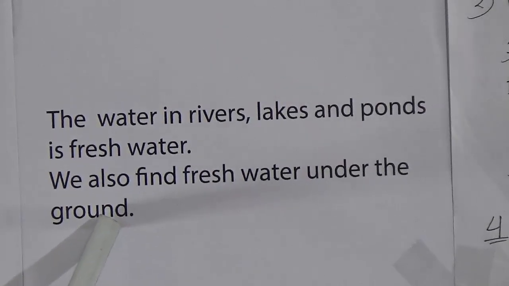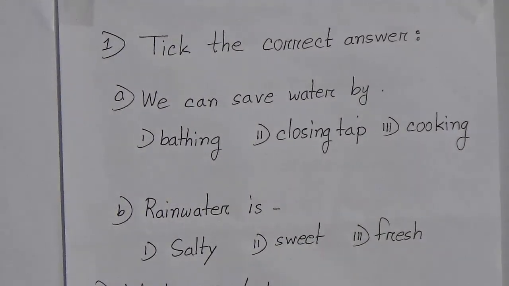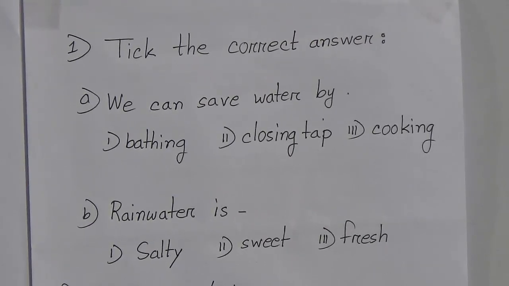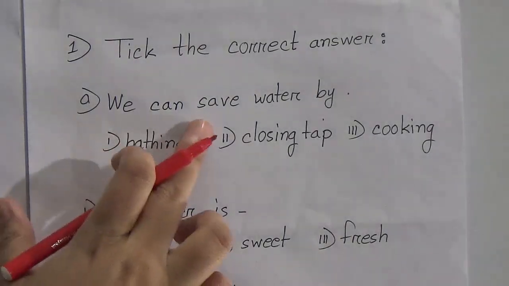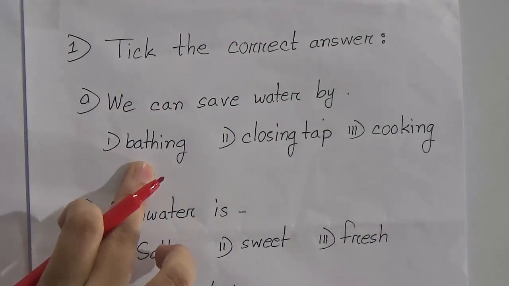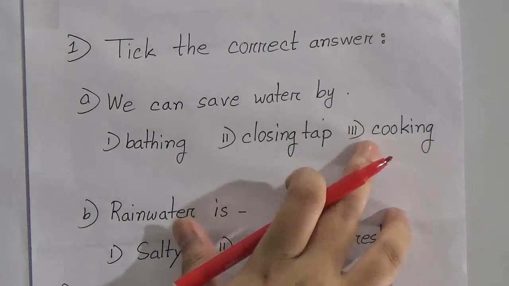Dear student, now we will do some exercise. Exercise number 1 is tick the correct answer. Our first question is, we can save water by: option 1 is bathing, option 2 is closing tap, option 3 is cooking.